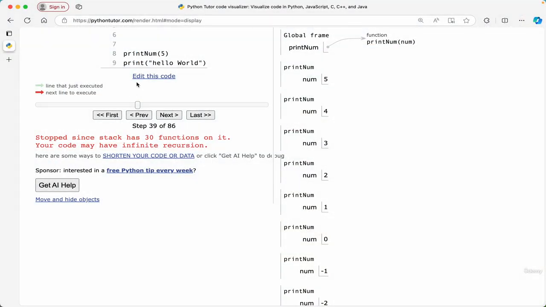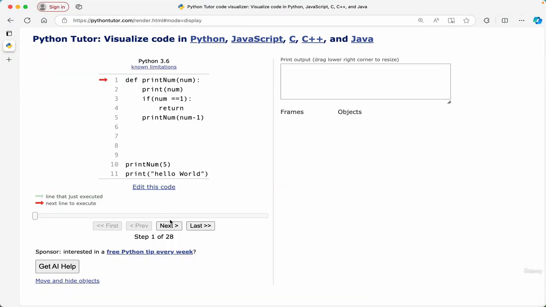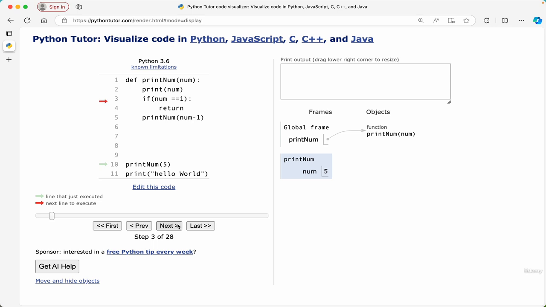Now if I just quickly show you the working of this code as well, you will see exactly how all these functions are getting created and then getting destroyed, right? So see, first of all, print num gets into the memory, print num with value 5. Then it's going to print the value of number, which is 5. It's going to check, hey number, are you 1? It is going to say no. So it's going to go to the next line and call for 4.